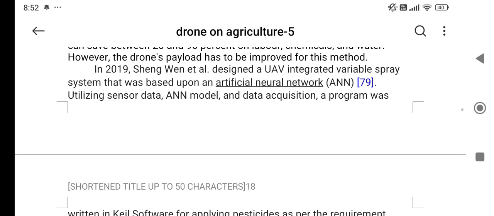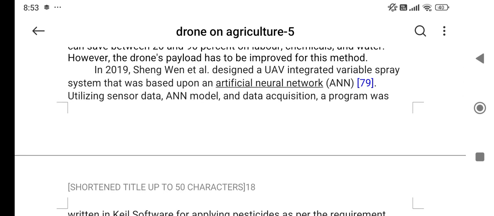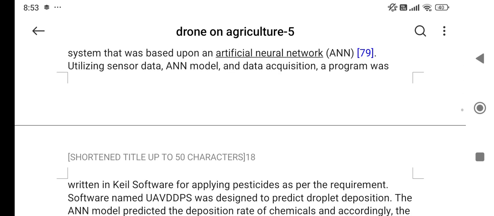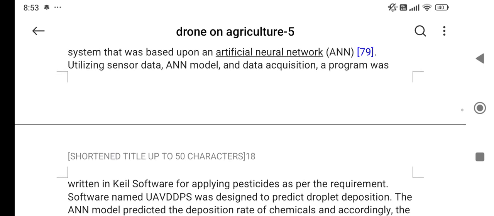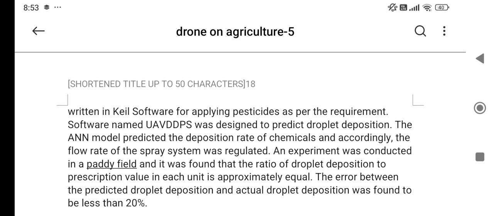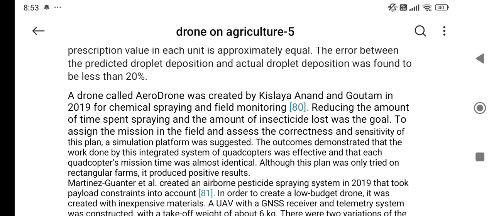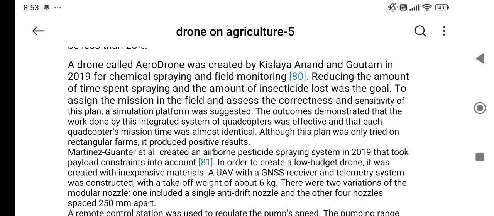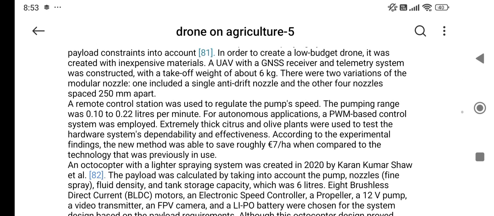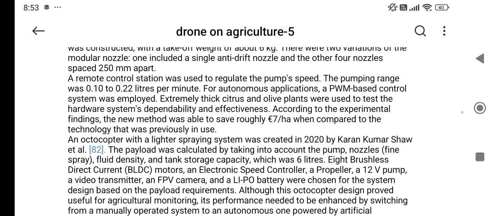In 2019, Shenman designed a UAV integrated variable spray system that was based upon an artificial neural network. A program was written in software for applying the pesticide as per the requirement. A drone called Aerodrome was created by Kislaya Anand and Gotham in 2019 for chemical spraying and field monitoring. A remote control station was used to regulate the pump speed.